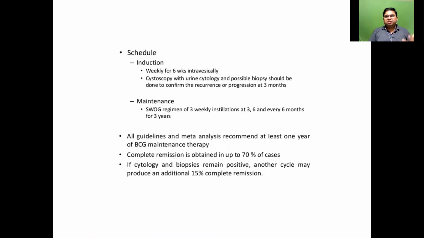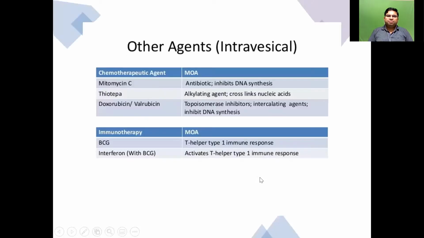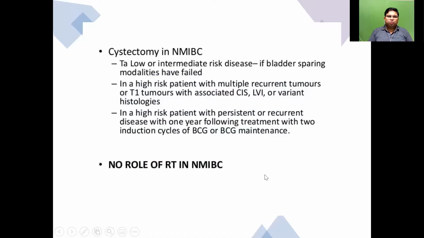If the patient is not very happy with the BCG, because BCG is a very toxic agent, they have cystitis, hematuria, tuberculosis-like symptoms, all these things. Even when the guidelines are followed, what really happens is that you have to go for mitomycin. It's not as effective, but okay. So why do you do cystectomy for non-muscle invasive tumors, for CIS tumors? Even if they are BCG failures, they are still on BCG maintenance.